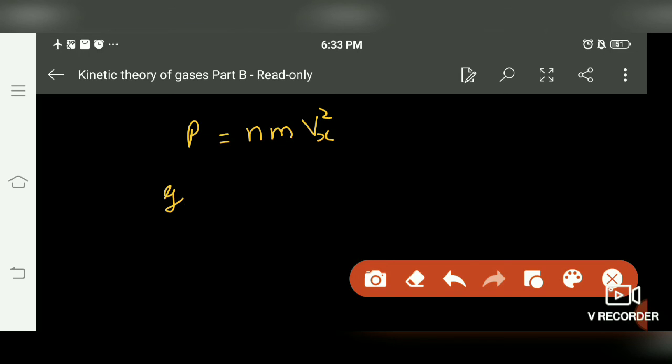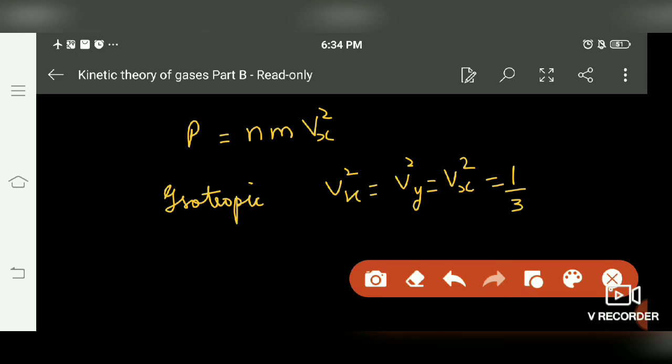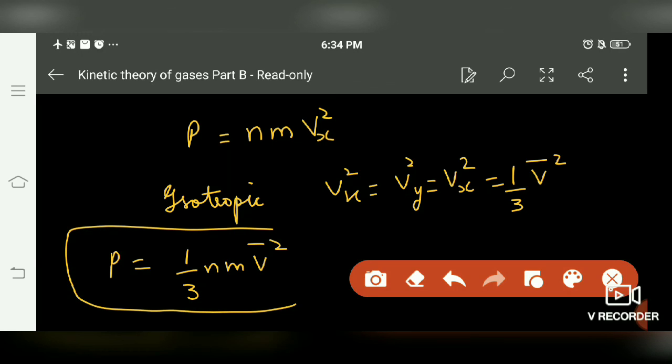If we consider the medium to be isotropic, meaning in all directions the system is isotropic and symmetric, all three will be equal, and each will equal 1 by 3 of v bar square. So we get P equals 1 by 3 n m v bar square. This is the pressure in terms of the number density.